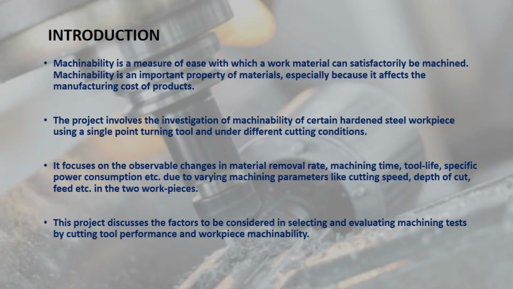Simply, machinability is a measure of the ease with which a work material can satisfactorily be machined. For example, there are two workpieces A and B under the same cutting condition and parameters, and if it is seen that during machining of A, tool's life is better, surface finish is better, less power consumption happens, specific machining energy is less, then it will be said that A is more machinable than B.